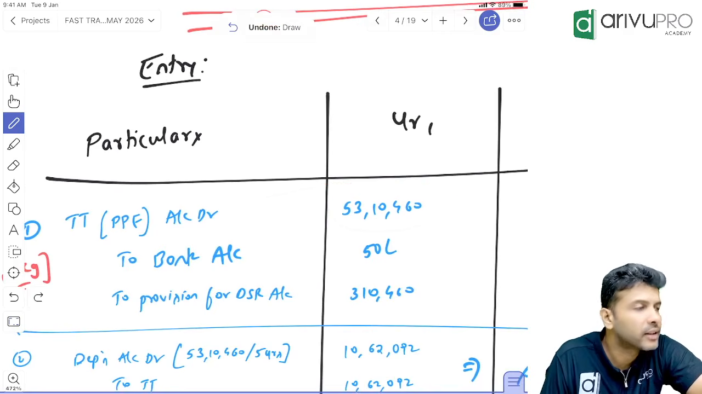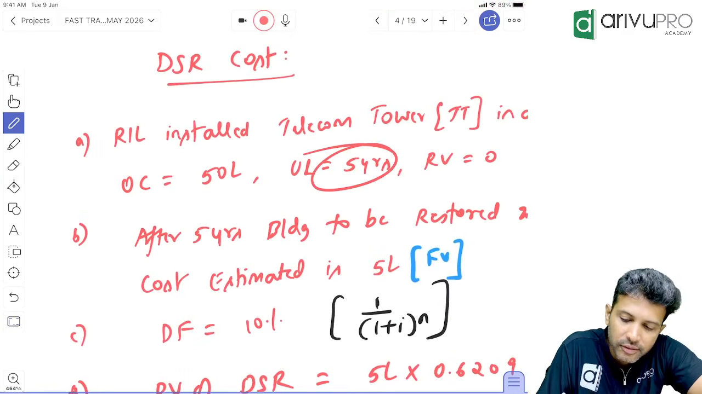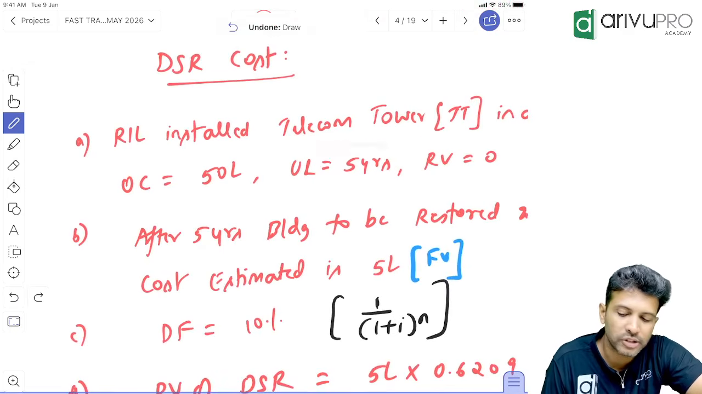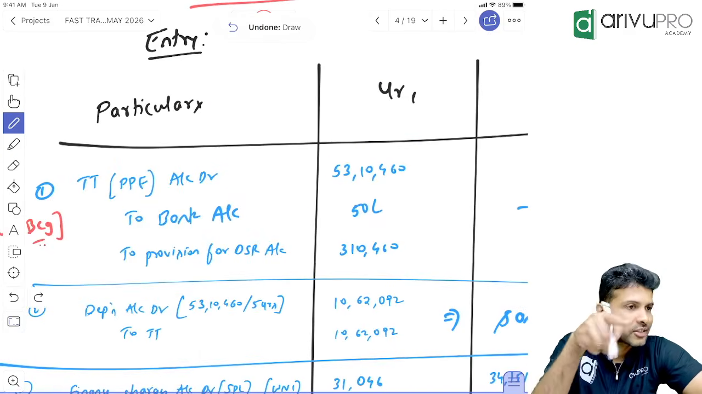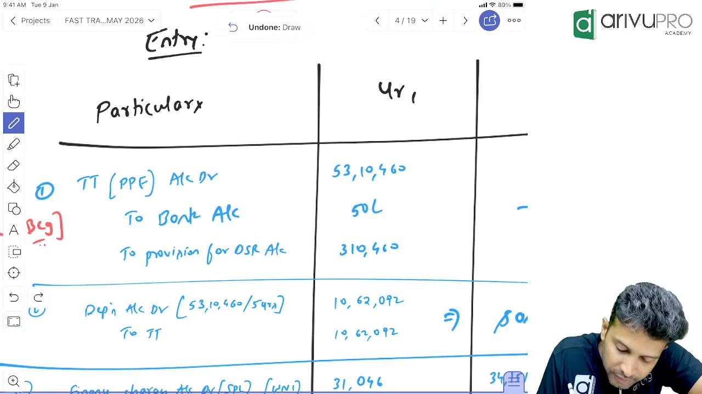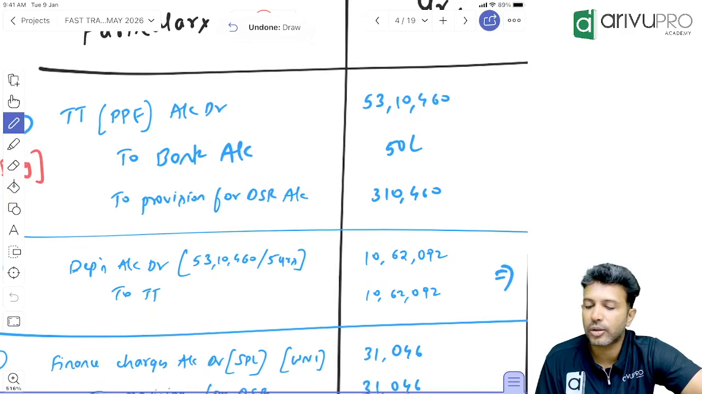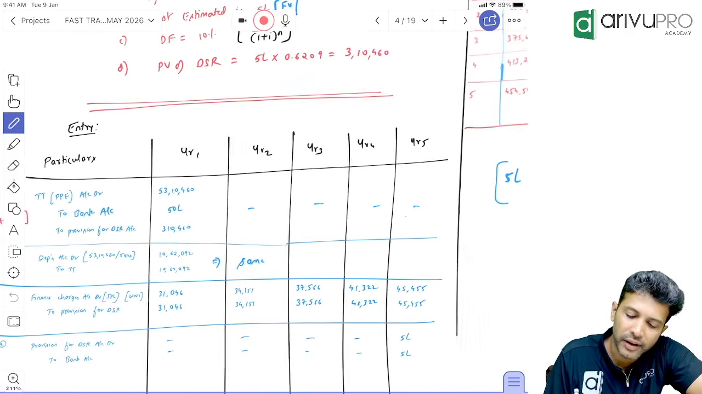Telecom tower will get depreciated. What is the life of telecom tower? 5 years. What is the residual value? 0. So what is the depreciation of this telecom tower? 53,10,460 minus residual value 0 divided by life 5 years. So that means every year's depreciation is how much? 10,62,092. Will this change every year or same every year? Same every year for 5 years.